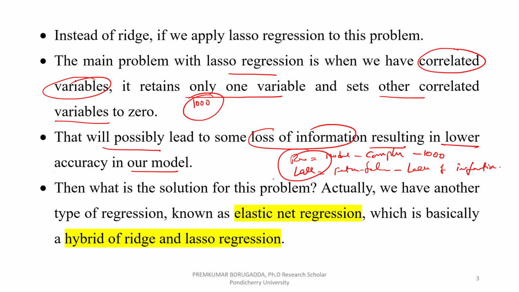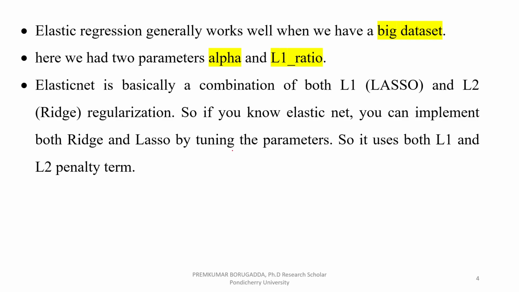In this kind of scenario, what is the solution? The solution is the elastic net regression, which is basically a hybrid of ridge regression and lasso regression. Elastic net regression works well when you have a huge data set. In elastic net there are two parameters. What are the two parameters?